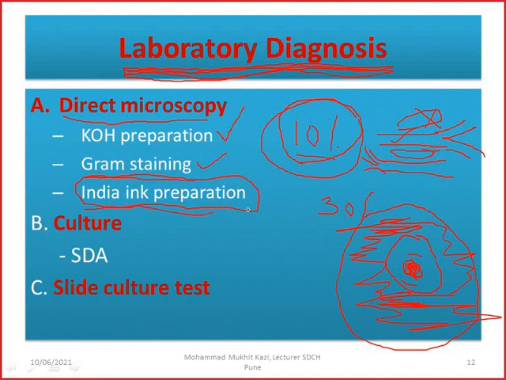So in India ink preparation, I think I have told you in the practical, it looks like stars in the night sky, like that you see this. Okay, so microscopy is very important: KOH preparation, Gram stain in creamy colonies, and India ink preparation for the demonstration of the capsule.